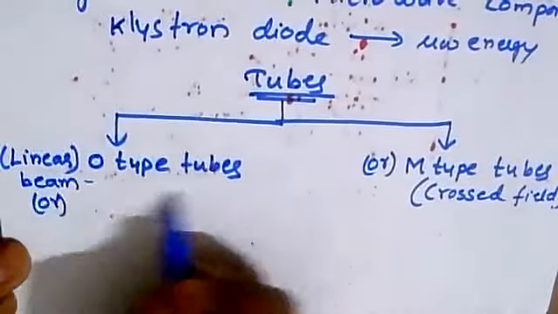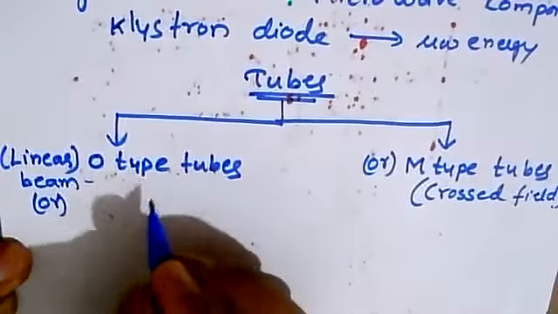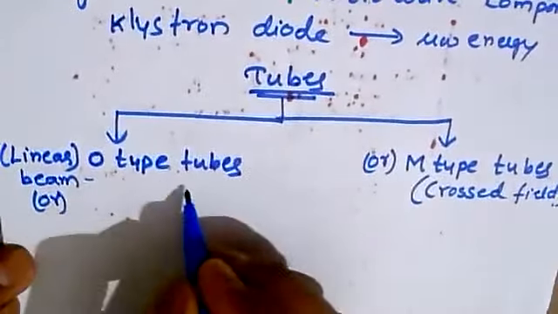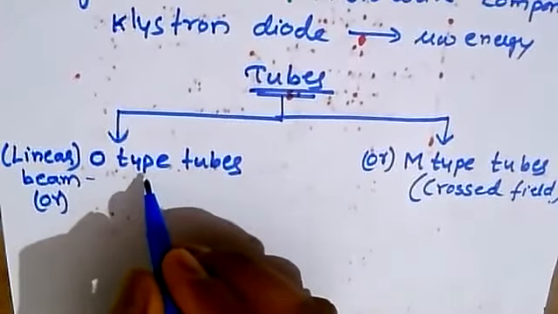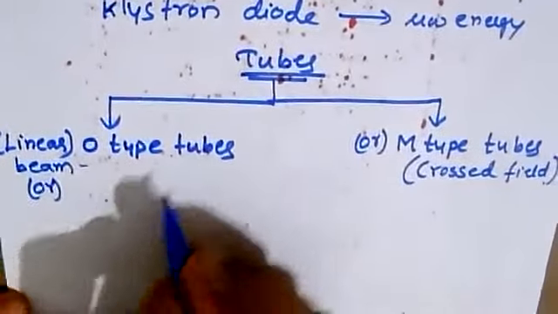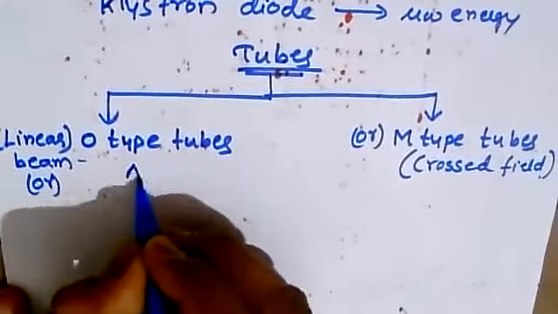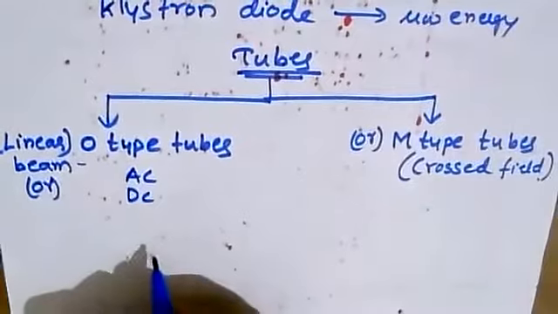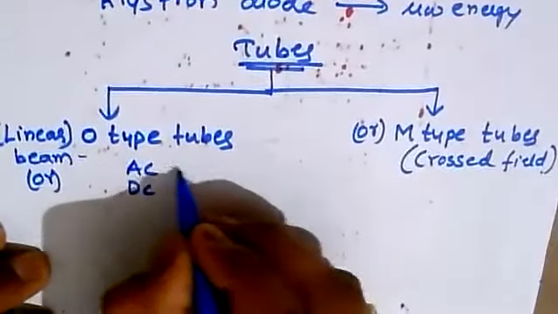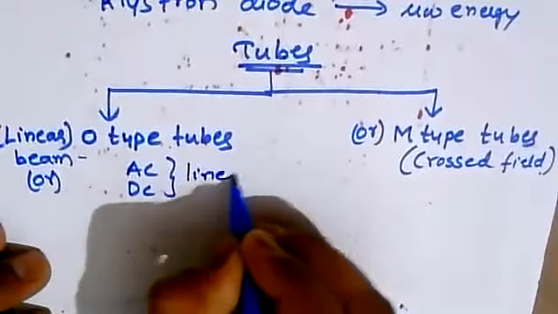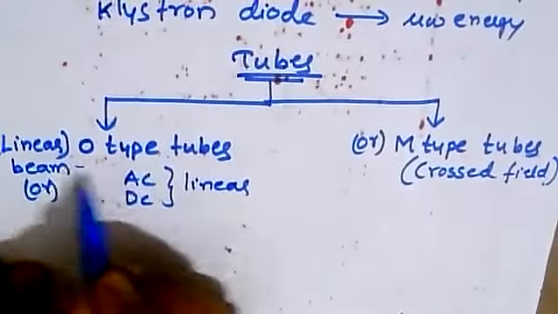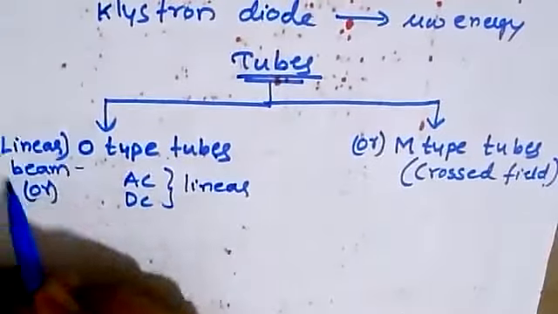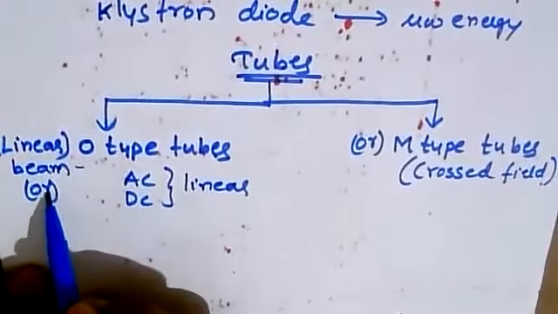And why is it called an O type tube? Because we are operating it with AC and DC, and both the AC supply and DC supply will be linear in the case of an O type tube, so it is called a linear beam type tube.